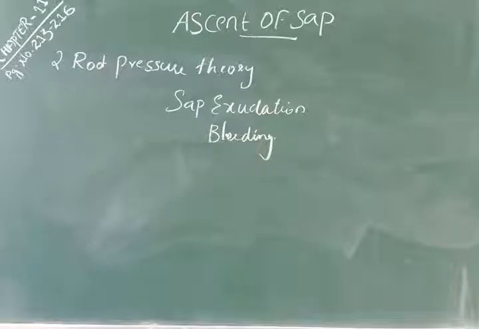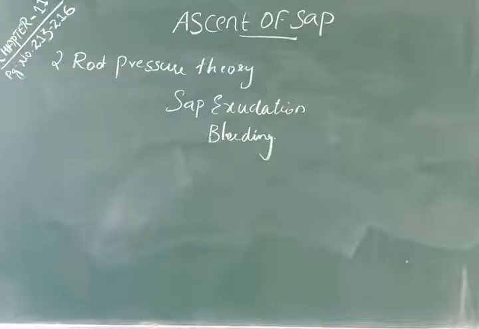So, root pressure. The scientist defined root pressure as a pressure which develops in the tracheary elements. Tracheary elements means xylem tracheids or xylem vessels, as a result of metabolic activities of the root.